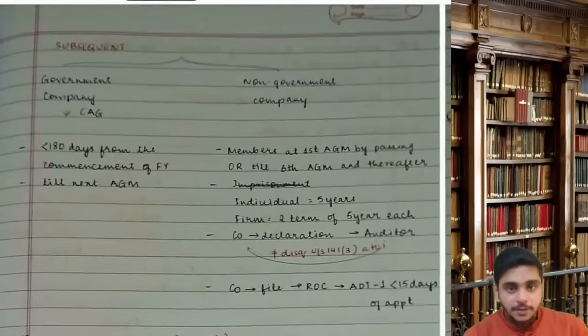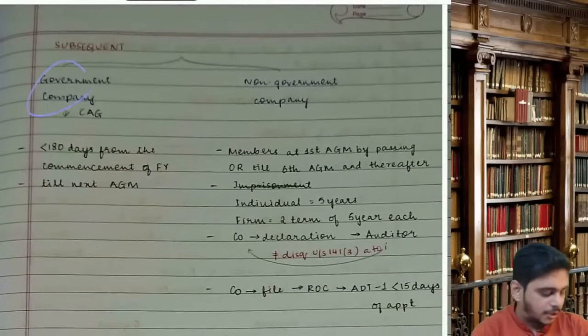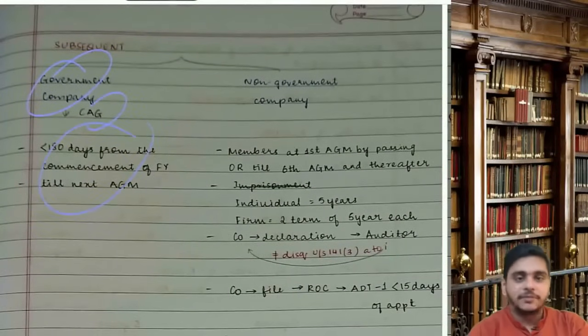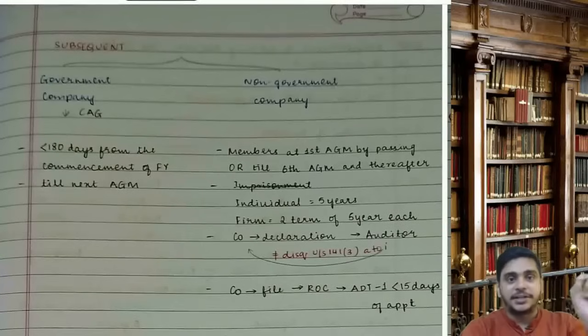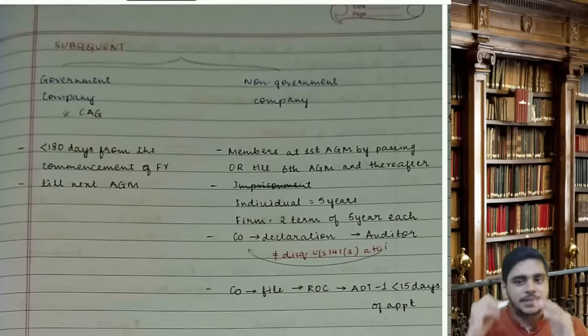Then subsequent auditor. In case of a government company, he is appointed by CAG within 180 days from the commencement of financial year, and he will be the auditor till the next AGM. 180 days. Okay. In case of government company. So in case of a non-government company, this is very important.